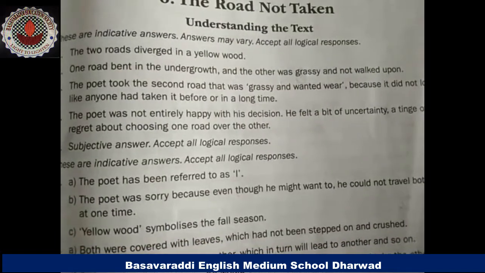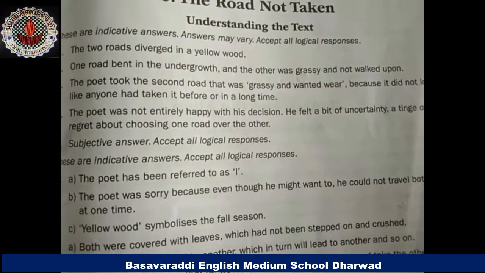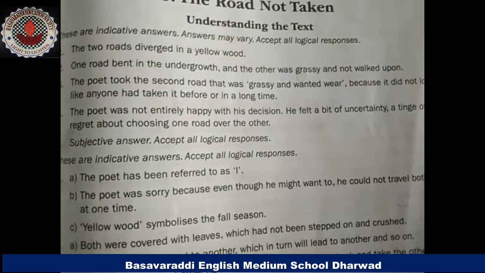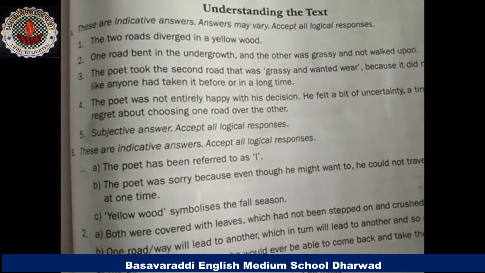In that road nobody had walked so much, and that road was greenery and good, but then also he was not so satisfied because he was a bit unhappy. Why? Because he was thinking that one more road was there, the first road, better I would have chosen that.